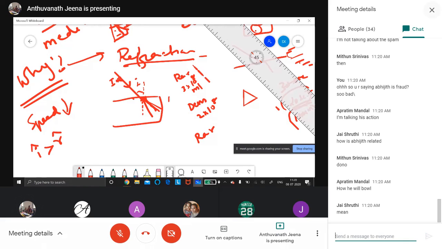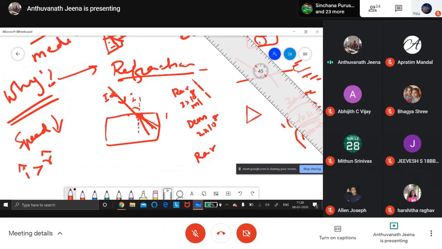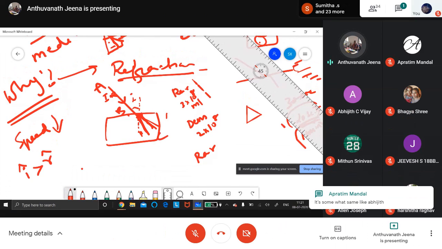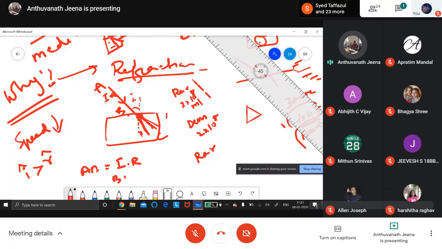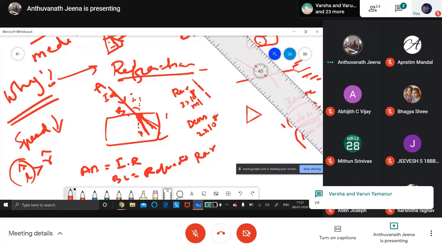Now again, this is the first process. This is the incident ray. This is the refracted ray. Suppose A, B, C. AB is the incident ray. BC is the refracted ray. Angle I is the angle of incidence. R is the angle of refraction. So from rarer medium to denser medium, I is bigger. Okay, that's all.